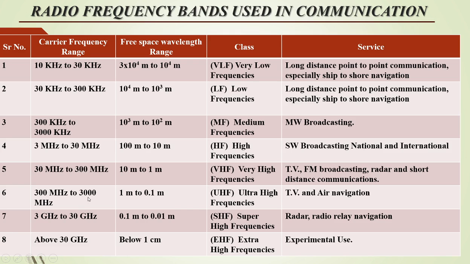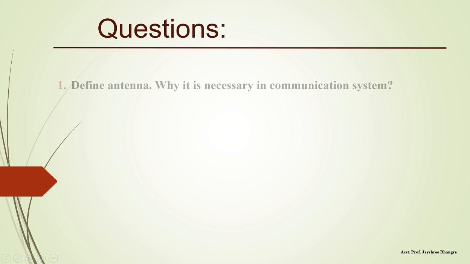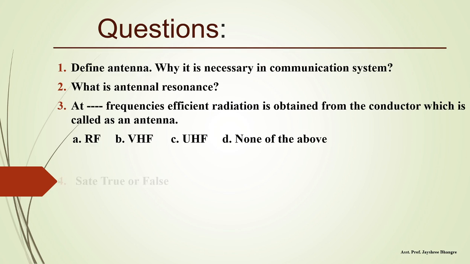Frequencies from 300 megahertz to 3000 megahertz, wavelength 1 meter to 0.1 meter, are called ultra high frequencies, used for TV and air navigation. Frequencies from 3 gigahertz to 30 gigahertz, wavelength 0.1 meter to 0.01 meter, are called super high frequencies, used for radar, radio relay and navigation. And the frequencies above 30 gigahertz, whose wavelength is below 1 centimeter, are called extra high frequencies, and they are used for experimental use. So these are the questions based on this topic.